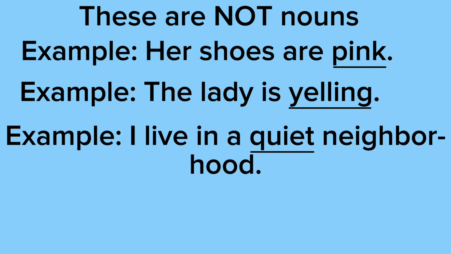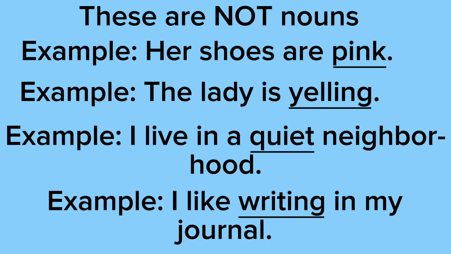Our next example says I live in a quiet neighborhood. Quiet would be the adjective because it's describing the noun, which is neighborhood. So in this sentence, neighborhood is the noun because it's a place. Our last example says, I like writing in my journal. This is incorrect. Writing is not a noun. It would be considered a verb. Journal would be our noun because it's a person, place, or thing. It would be a thing.